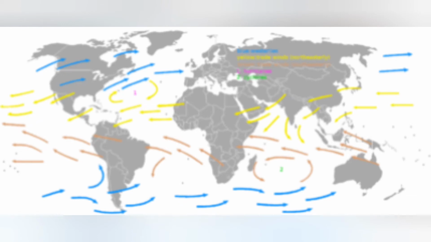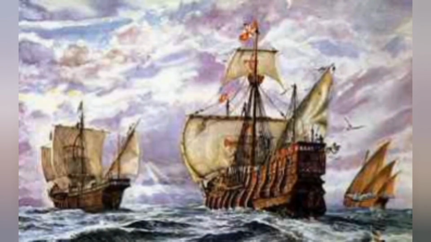The westerlies blow from southwest to northeast in the northern hemisphere and northwest to southeast in the southern hemisphere due to the Coriolis effect. Now, they also cause significant rainfall on the continents on the western edges. In these latitudes of the 40s and 50s, there are very strong and severe winds. That is why they are called bold winds. These strong winds proved to be very important to sailors during the age of exploration, when the explorers and traders from Europe and Western Asia used the strong winds to reach the spice markets of Southeast Asia and Australia.